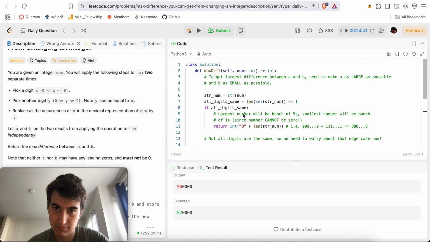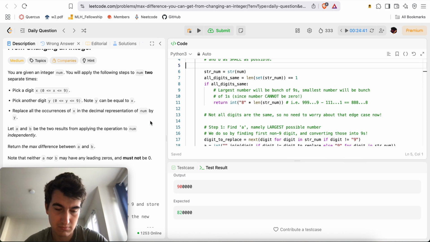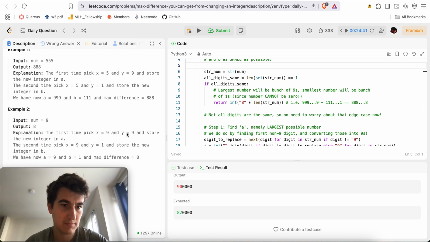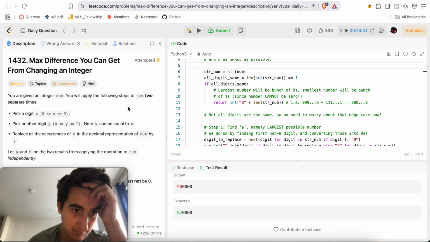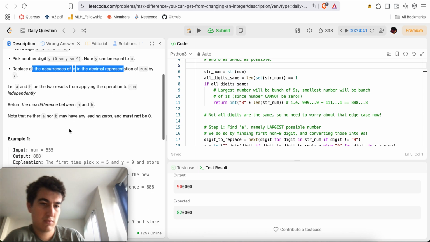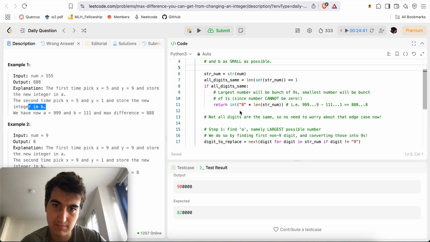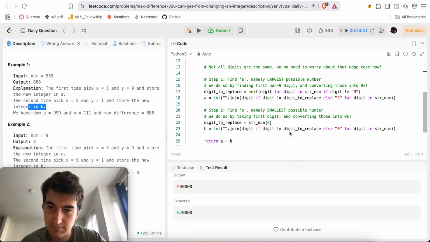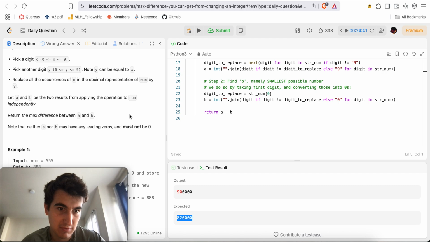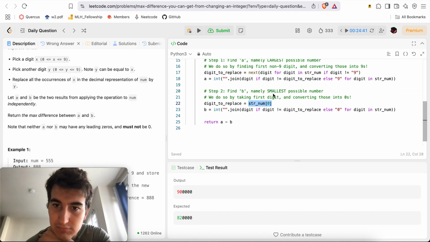Yeah, 1 2 3 4 5 6, then I could just do 9 2 3 4 5 6 minus 0 2 3 4 5 6. Well, we'll grab that and we'll go into Python 3. Sure. 90,000, expected 82,000. Why? Oh, 2 separate times. Okay, I can do it 2 separate times. Okay. That's the point. Oh, I will apply it twice. Wait, but that should make it... No, I have it right. Yeah, x into 9 and store it in A. 5 into 1 and store it in B. What am I missing? Why is it 82,000? I don't understand. Oh, they may not have leading zeros.